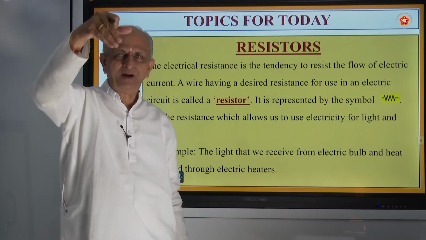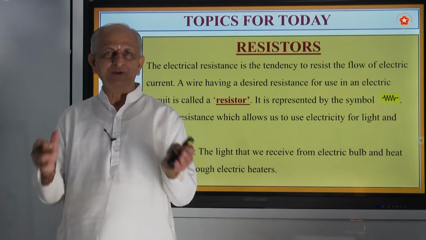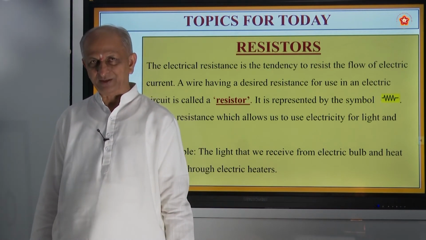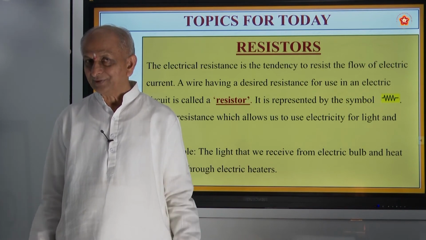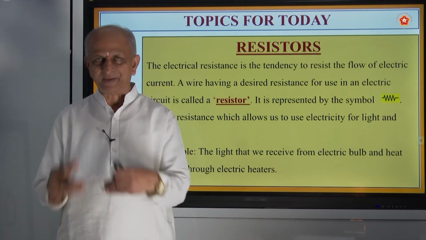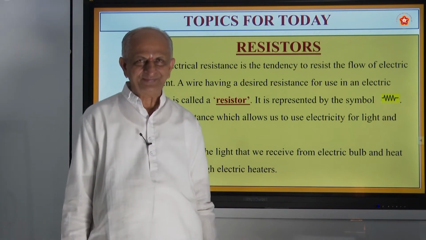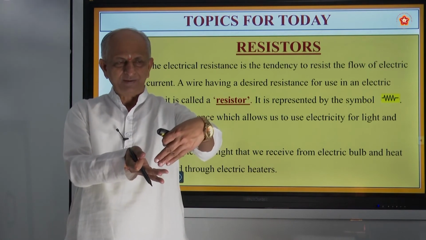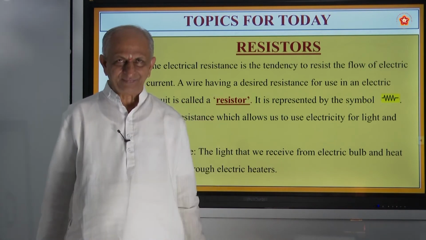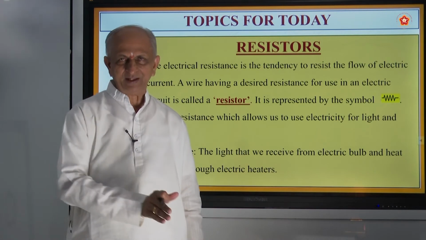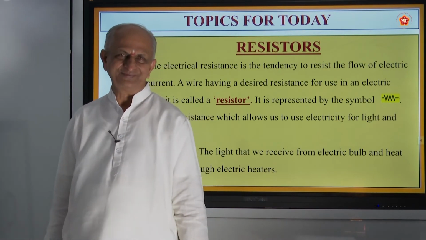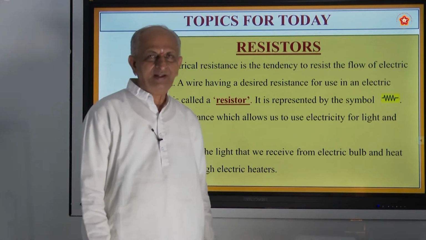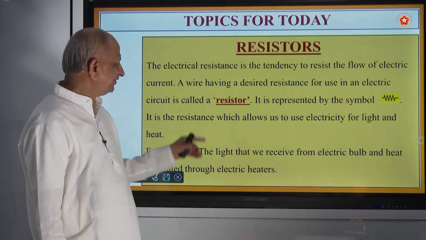But then at some point, there will be a stone on the way in the canal when the water is flowing. What happens to the water then? The speed of the water moving will be stopped. You have very good experience. And sometimes you yourselves put some mud in the middle of the canal. So what happens if the mud is put? The direction of water changes, because you are putting a block. That type of block is called resistance.